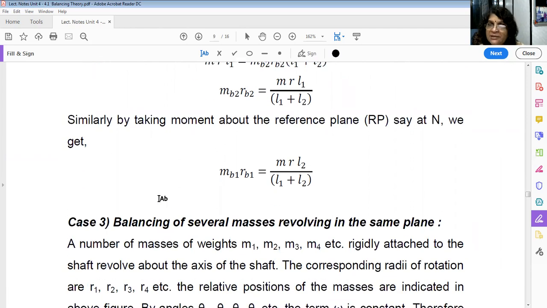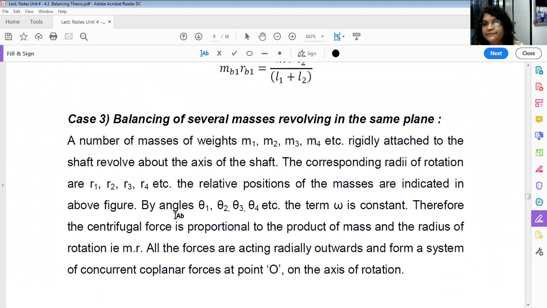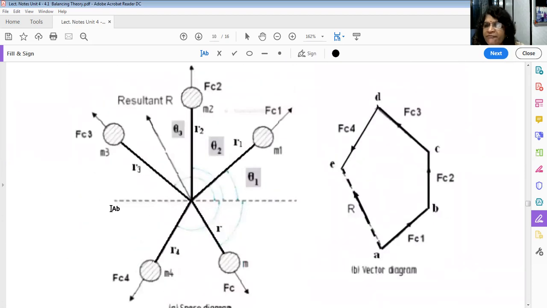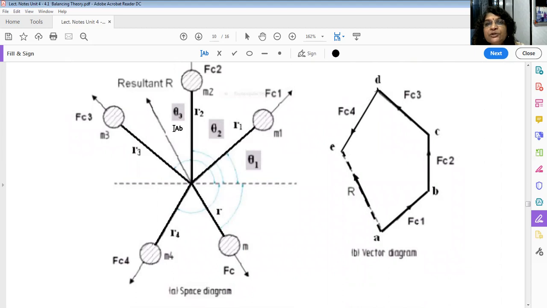That means you can balance the mass by providing two masses at different planes. Now what is the third case? Balancing of several masses revolving in the same plane. See, this is the case. So these are different cases. M1 is there, M2 is there, M3 is there, M4 is there. So there are 4 unbalanced masses, and all are acting at the same cross section of the shaft.